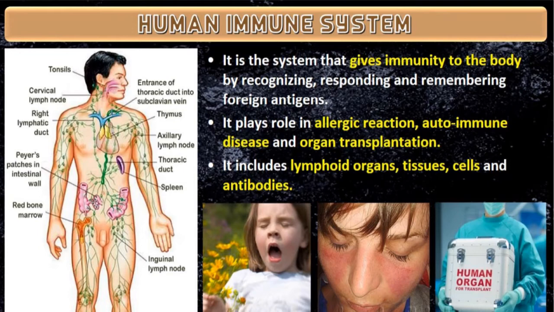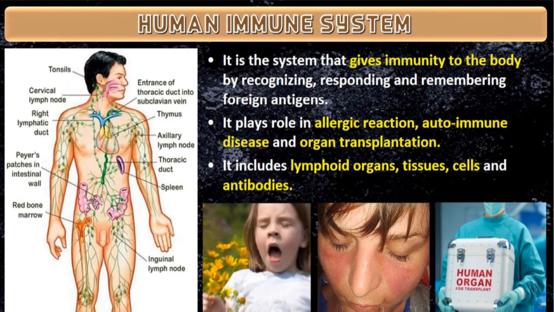Any organism which enters your body is called a foreign antigen. Which might be the foreign antigen? Already I have told you so many diseases, like diseases caused by protozoa, virus, fungi, bacteria. So all these microorganisms, when they enter a body, are called foreign antigens.